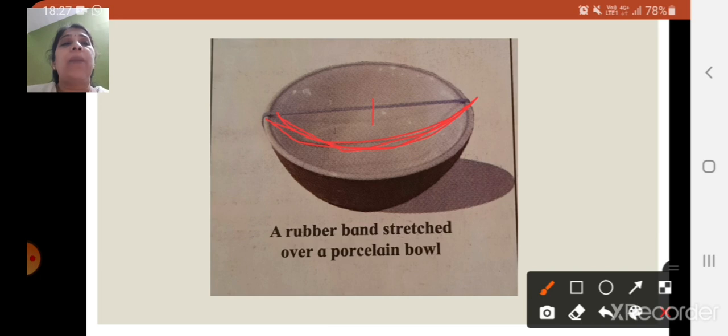When you apply a greater amount of force, the rubber band gets stretched more, and that's why the amplitude will increase and you will hear a louder sound, right? And when you apply a small amount of force, the rubber band will stretch less, and that's the reason the amplitude will decrease and you will hear a softer sound.